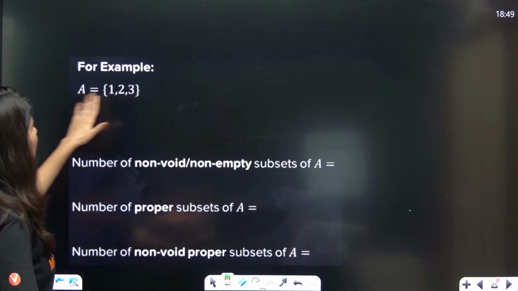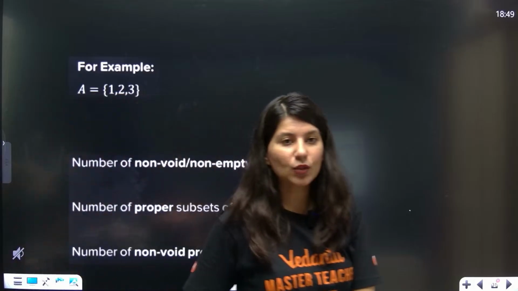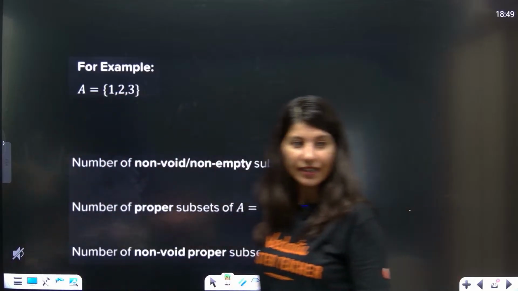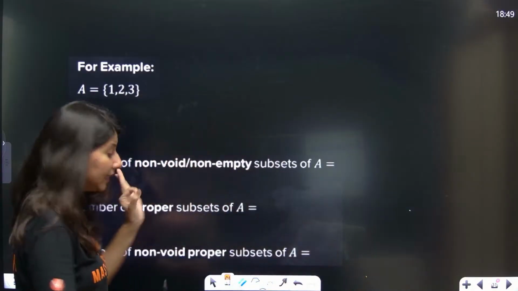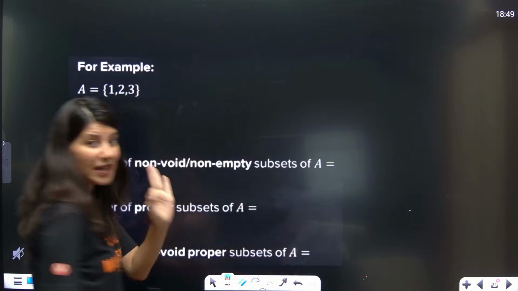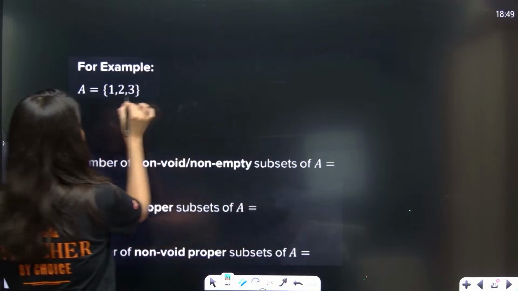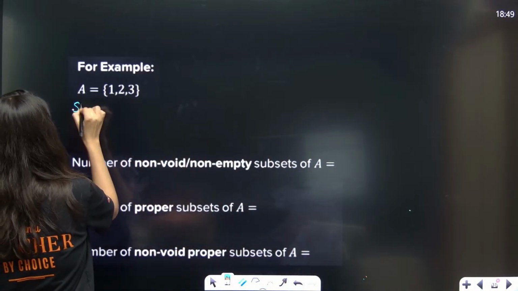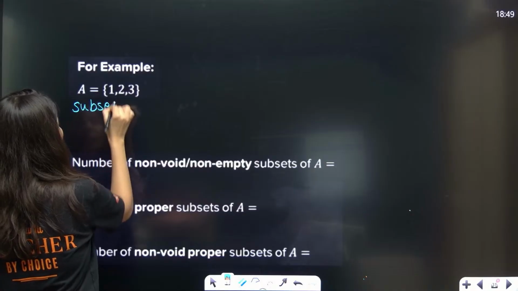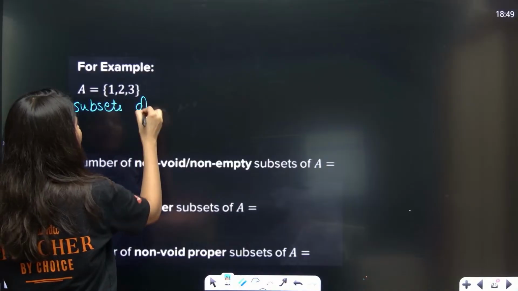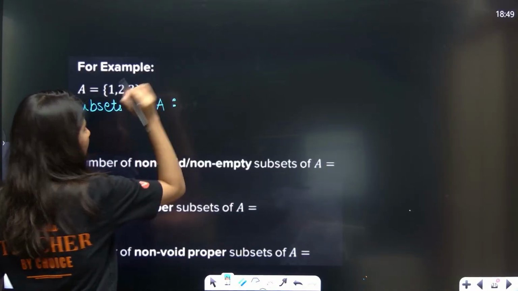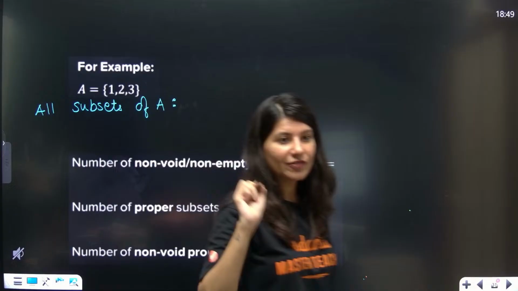For example, your A set is 1, 2, 3. Now we are going to understand subset and proper subset in detail. I want your maximum attention over here. A is this set 1, 2, 3. Can you help me in writing all possible subsets of A?